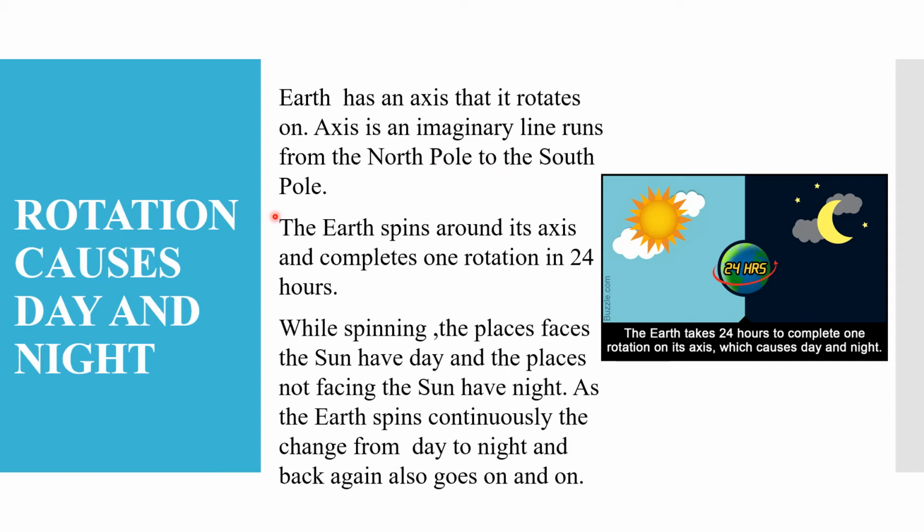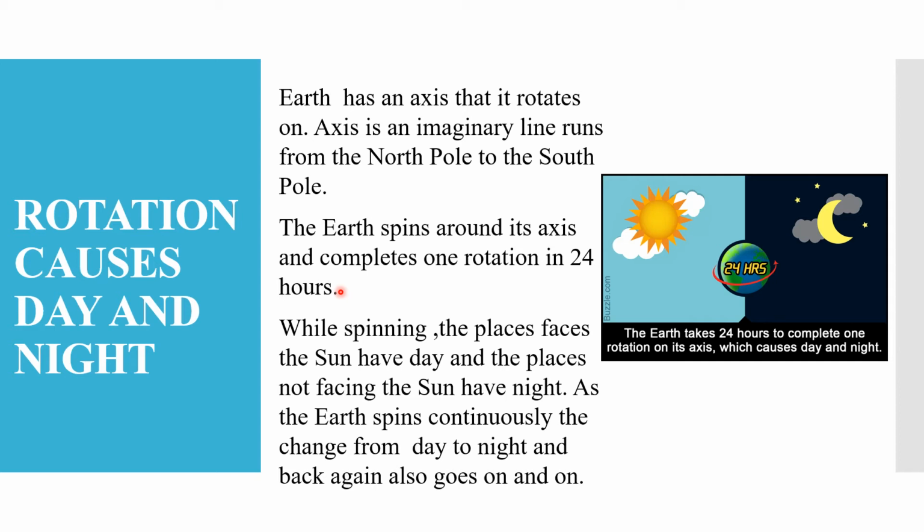Children, the earth moves like a spinning top. It spins around an imaginary line that passes through the North Pole and the South Pole. This imaginary line passes through the center of the Earth, and this line is called as the axis. The spinning of the Earth on its axis is called rotation.